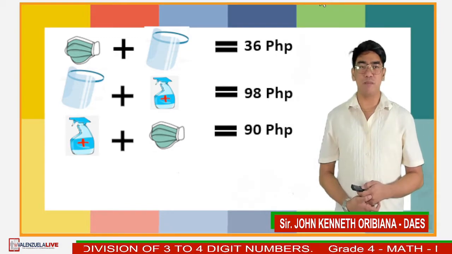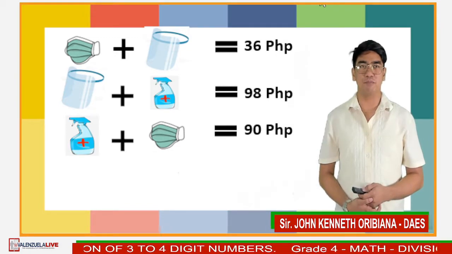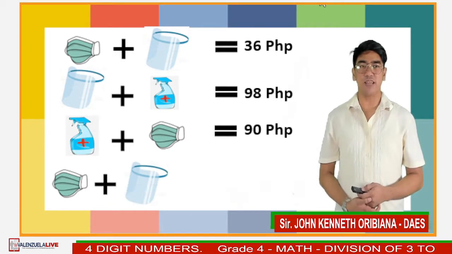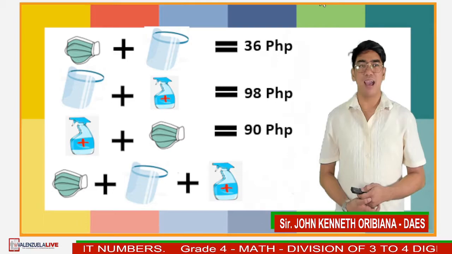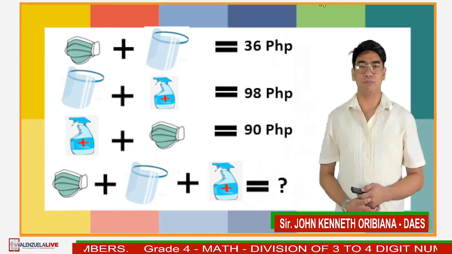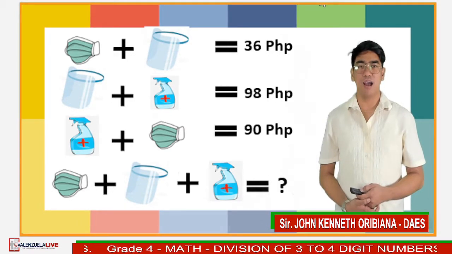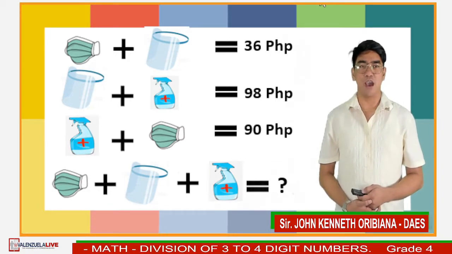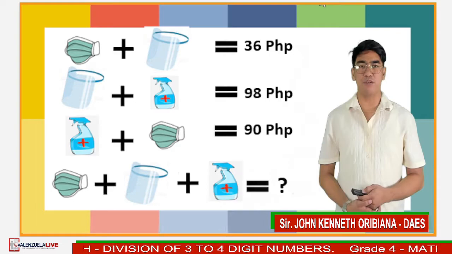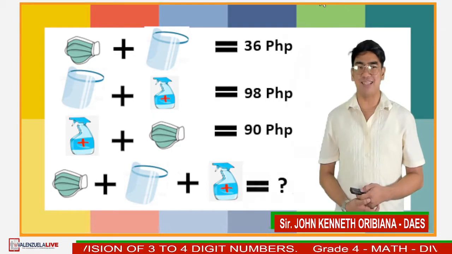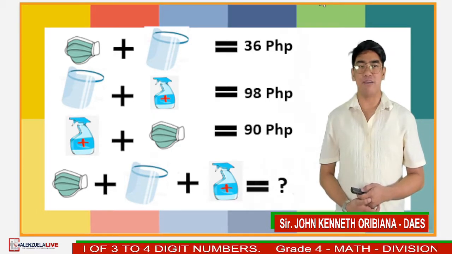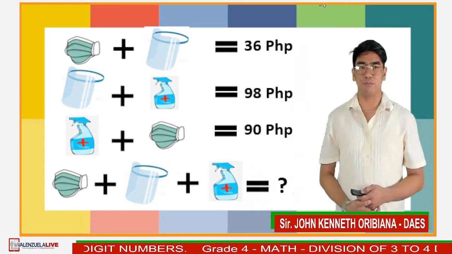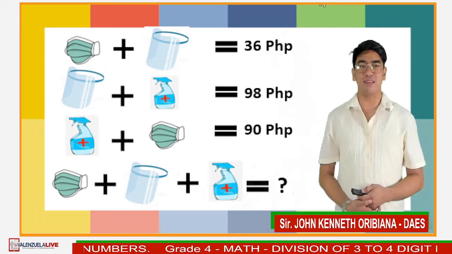What do you think will be the combined cost of face mask, face shield, and alcohol? How are you gonna solve for this problem? You have 1 minute to try to solve for this using any strategies you know. If you have an answer, just comment it on the comment box below. Your 1 minute starts now.